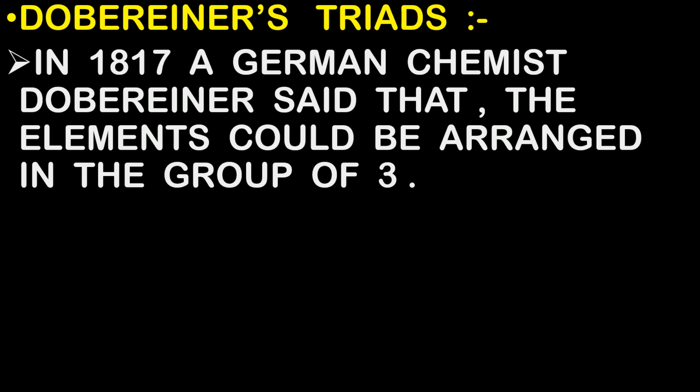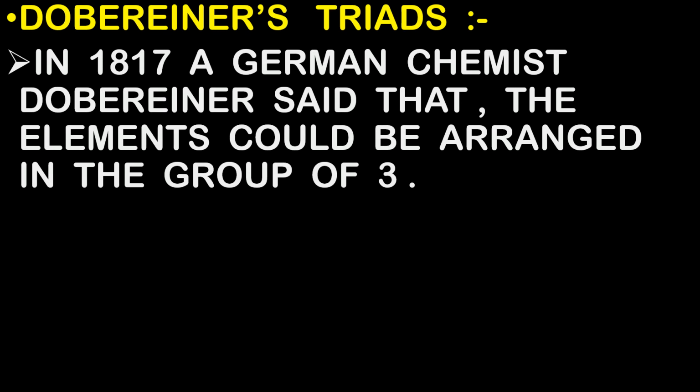of three. What is the meaning of this? He said that if you want to arrange the elements in a systematic manner, you can arrange them in a group of three elements. I repeat myself again. He said that if you want to arrange the elements in a systematic manner, you can surely arrange them in a group of three different elements.